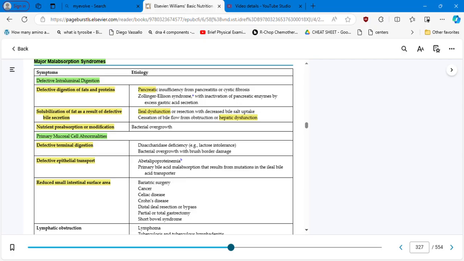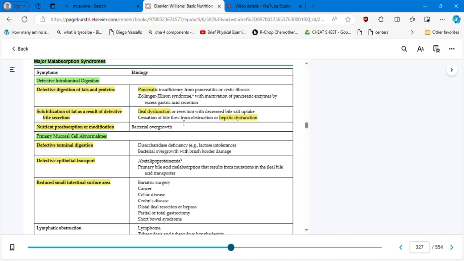And each organ has a duct. The duct from the pancreas, the duct from the liver, and the duct from the gallbladder all unite into the common bile duct. And this tube goes to the duodenum. That's why here they are mentioning the ileal dysfunction, okay?